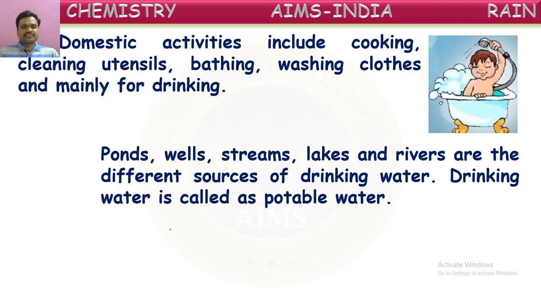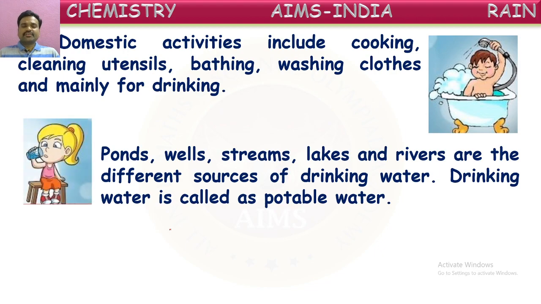Ponds, wells, streams, lakes and rivers are the different sources of drinking water. Yes, they are the main sources of water. This drinking water is called potable water. What is it? Potable water. The water which is suitable for drinking is called potable water.